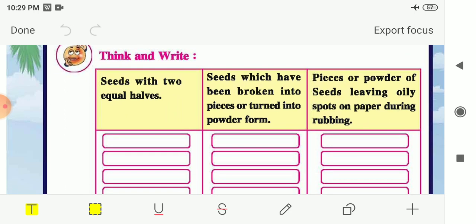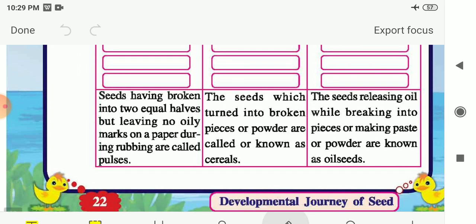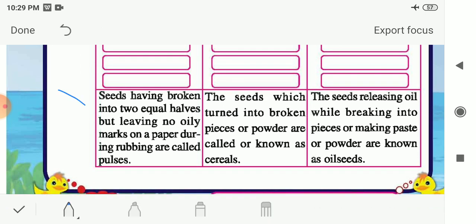From this activity we had seen that the seeds that break into two equal halves but leave no oily marks on the paper during rubbing, those kinds of seeds are known as pulses. Then we had seen what are cereals. The seeds which turn into broken pieces or powder are known as cereals. The examples of pulses are peas and gram. The examples of cereals are wheat, corn, rice. These are some of the cereals.